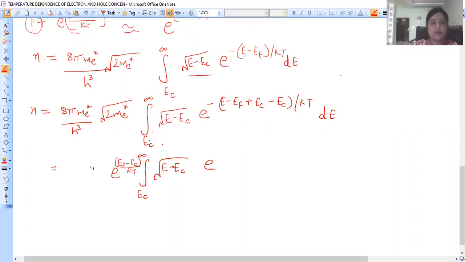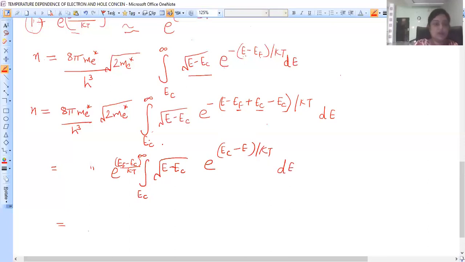From here, I have Ef minus Ec. It becomes here plus and minus. This one, not this one. Ef minus Ec is taken outside. So inside we are left with Ec minus E over kT into dE.